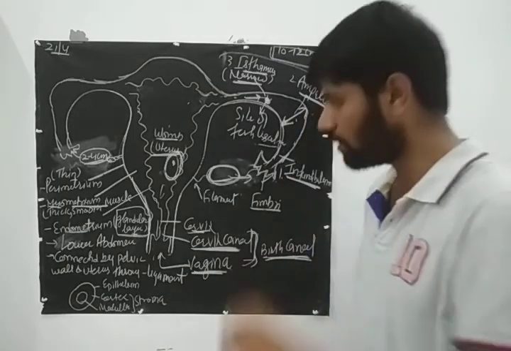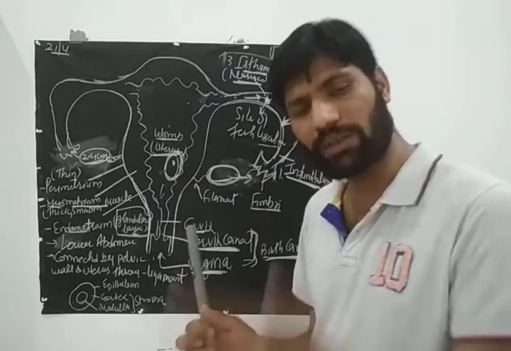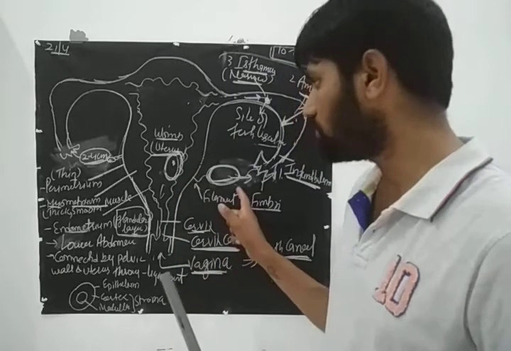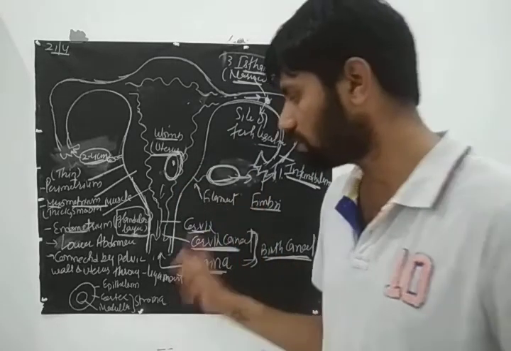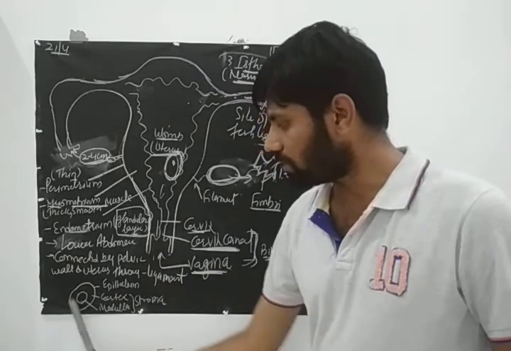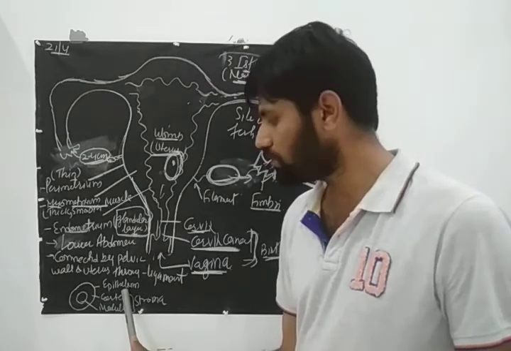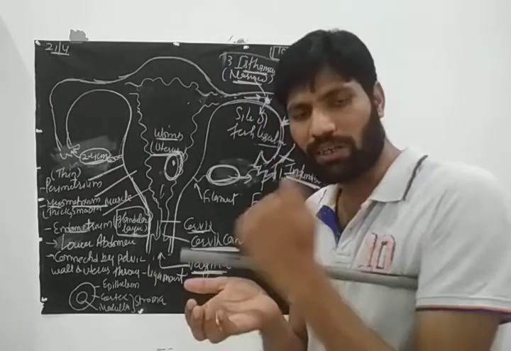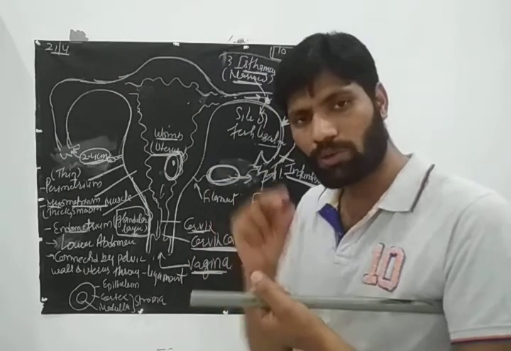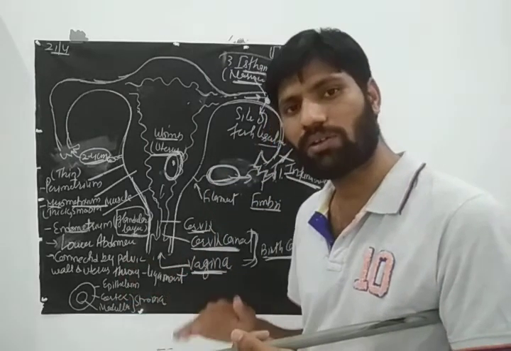Okay. Now see this ovary. If we cut the section of ovary, we will study the structure of ovary in detail in further classes also. This is covered by a layer that is known as epithelium. The outer or uppermost layer is known as epithelium. Then under this epithelium, we divide the ovary into two parts. Outer is known as cortex and inner is known as medulla.